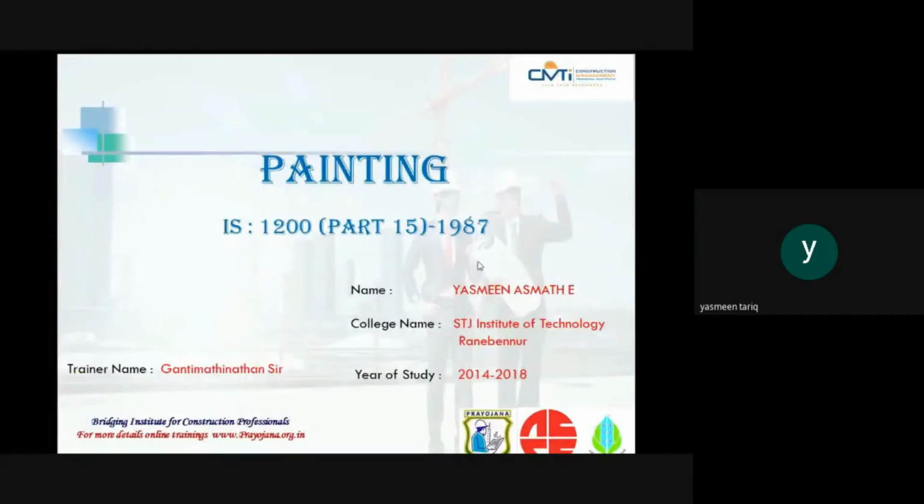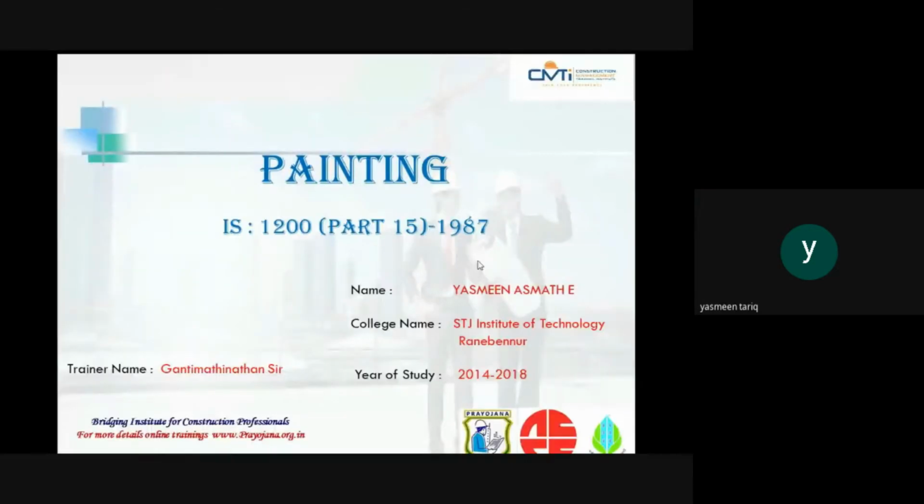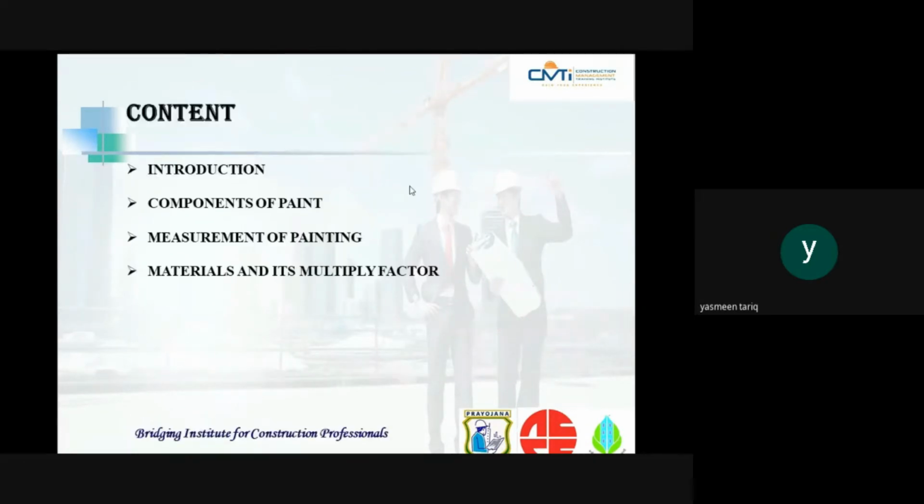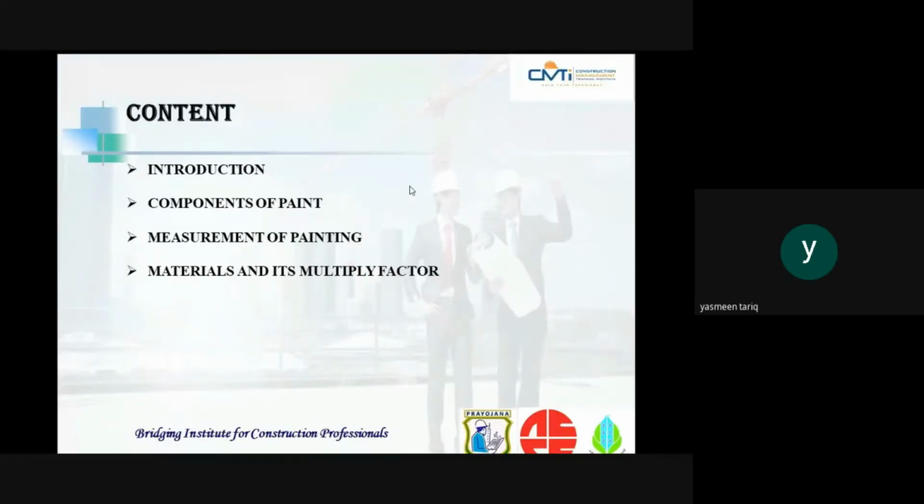Hey everyone, my topic is painting using IS code 1200 part 15, 1987. This standard, IS 1200 part 15, covers the method of measurement of painting, polishing, varnishing, etc. in a building and in civil engineering works. Following are my contents: introduction, components of paint, measurement of painting, materials and its multiplying factor.